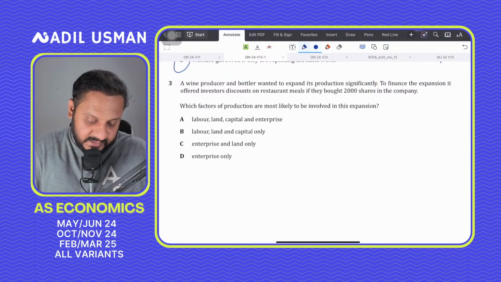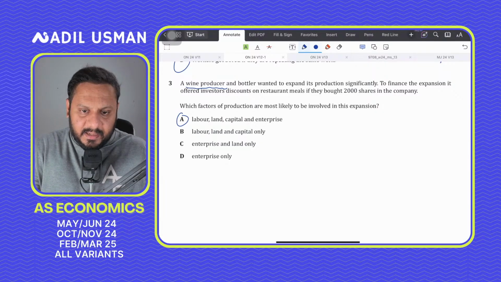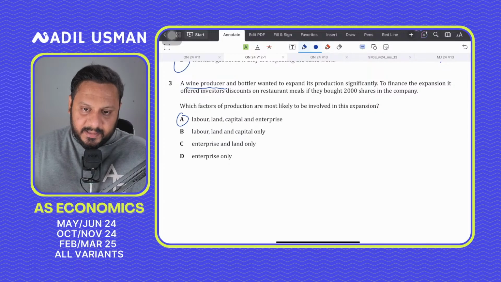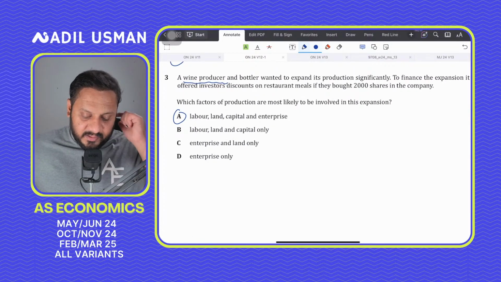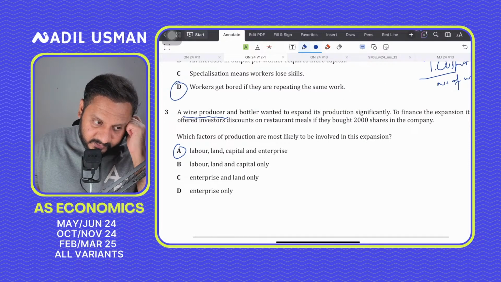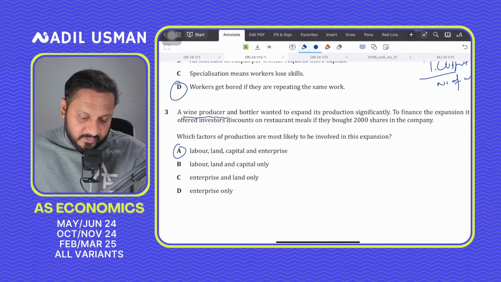Definitely land is involved, because for producing wine you need to source some fruits and natural ingredients. Labor is involved as well, because expansion cannot be financed without hiring more workers. Capital equipment is required as well, and enterprise, who will organize this expansion. That is what makes 3A the correct answer. A for alpha. Some students I think have marked B, but B for beta is not the answer. The correct answer is A for alpha for question number 3. All 4 factors of production are involved.